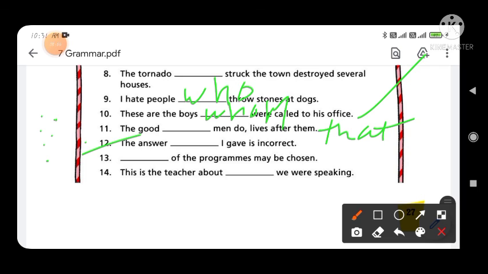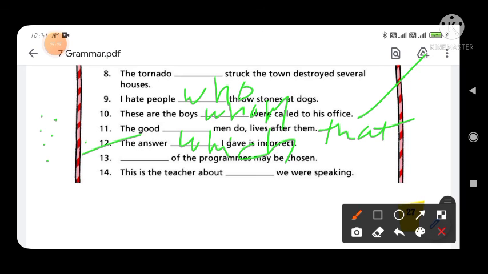Okay, and 12 is the answer dash I gave is incorrect. So you have to write down the answer which I gave is incorrect. Okay, and 13 is dash of the programs may be chosen.